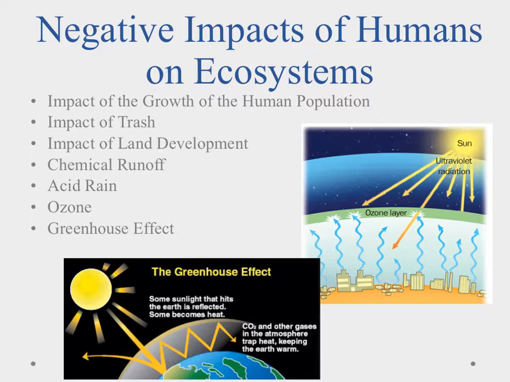So when we look at our negative impacts, we have to look at the impact of growth of the human population. And as we get bigger, we have to make places for us to live. And in doing so, we're destroying native habitats or natural habitats to put in new cities and towns and houses and things of that nature.